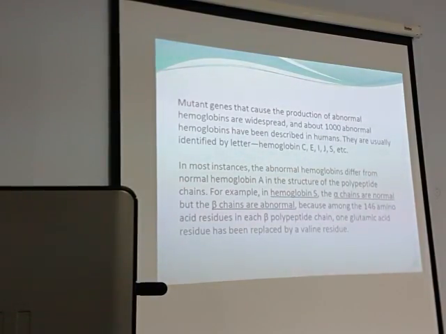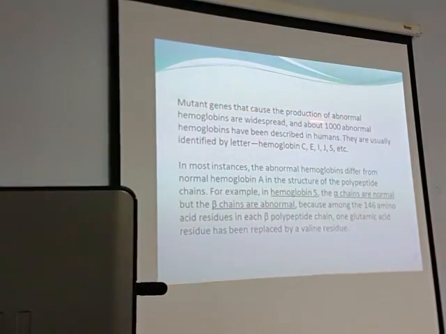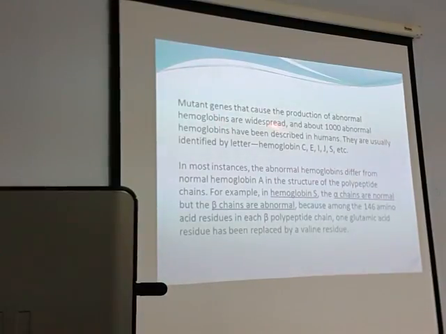Let's go on. Mutant genes. What do you mean by mutant genes? What do you mean by mutation? Abnormal after life, after getting birth. Exactly. X-Men. Mutants. Mutation. Mutant genes that cause the production of abnormal hemoglobins are widespread, and about 1,000 abnormal hemoglobins have been described. More than 1,000. C, E, I, J, S, etc.